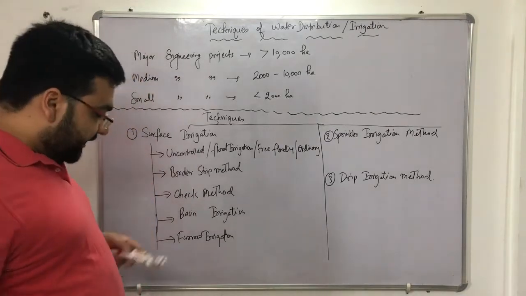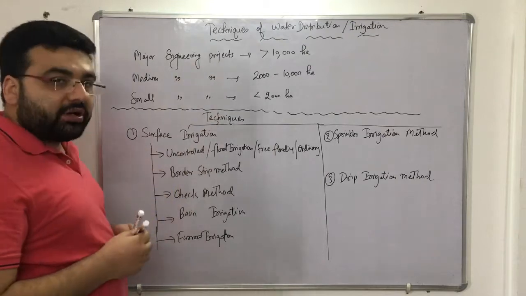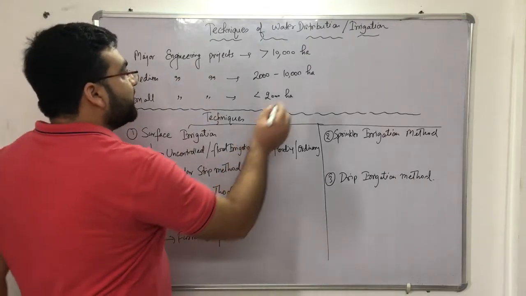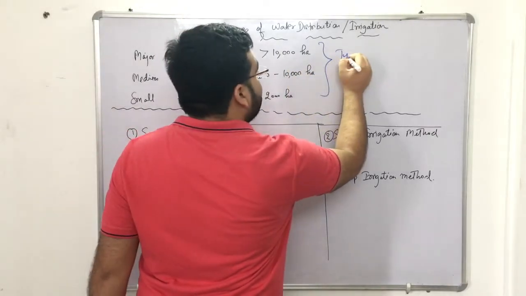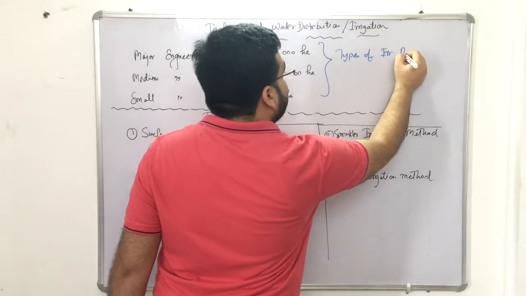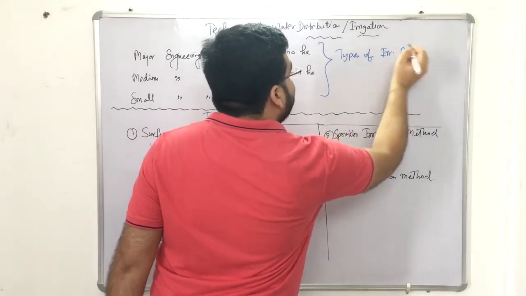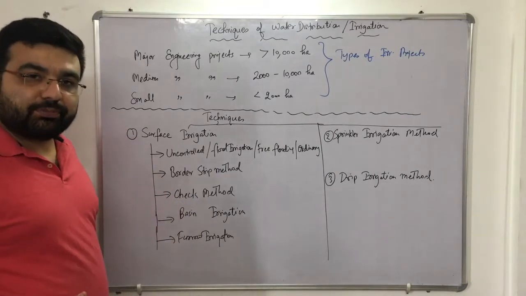But before starting the techniques of water irrigation, let me also tell you that this is also important. This has also been asked in many examinations. That is the types of irrigation projects, right? So we have three types. First is the mega irrigation projects or the major irrigation projects, right?